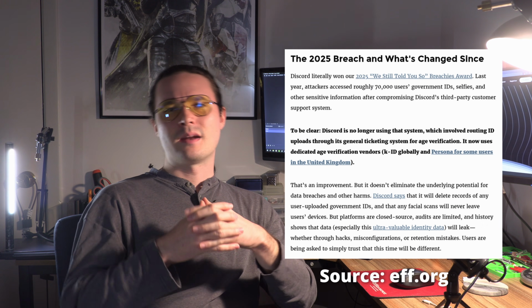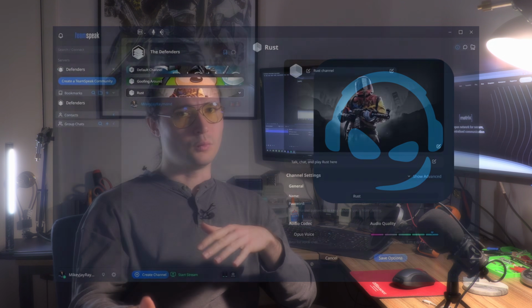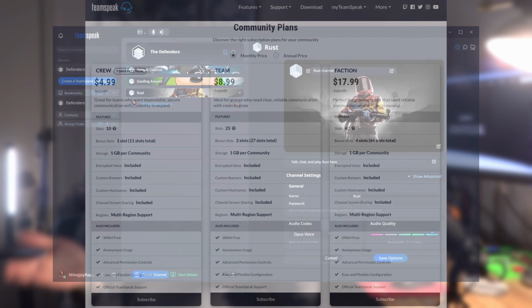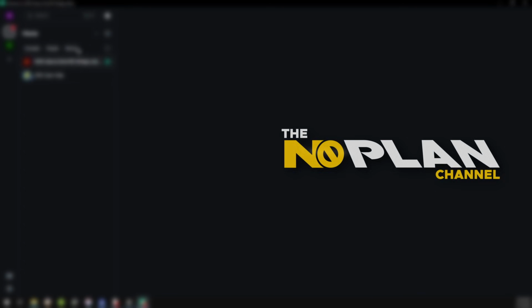So this has got a lot of people wondering what's a good Discord alternative. A lot of people have gone to TeamSpeak, which is a good one. However, it is paid for TeamSpeak 6. Now there's a way you can do TeamSpeak like 3 and stuff, but you're not going to get all the luxuries of Discord. But one contender has popped up, and that is Matrix. So what is the Matrix, and are you ready to enter it?